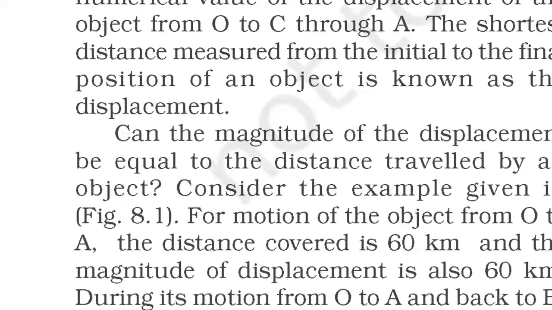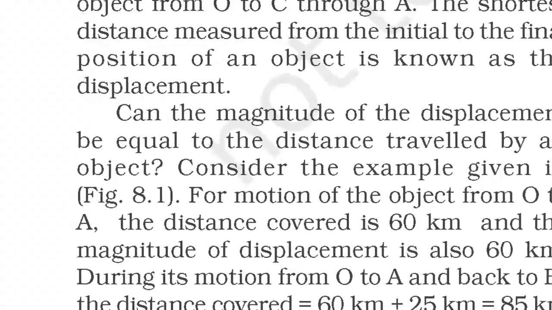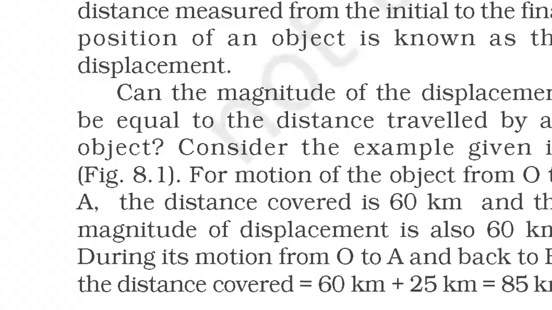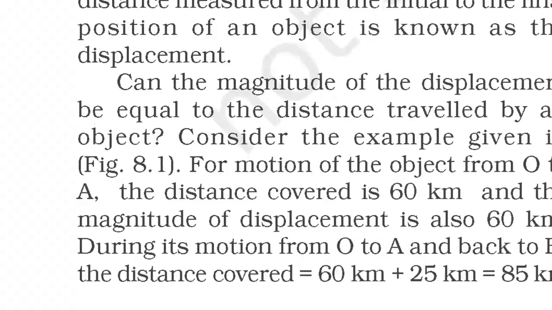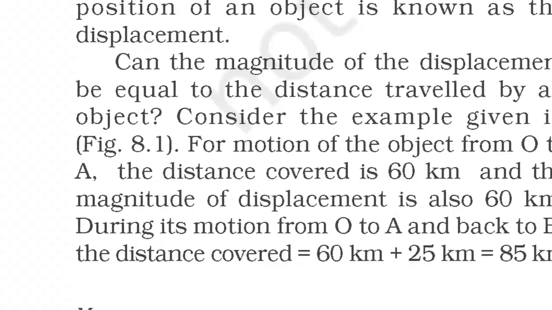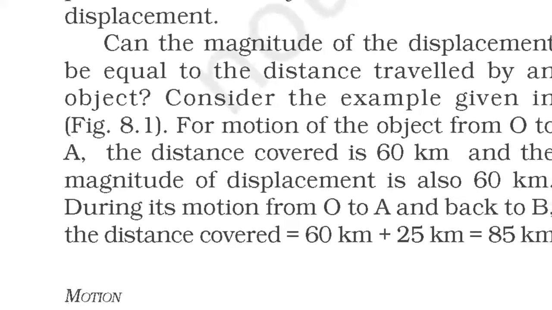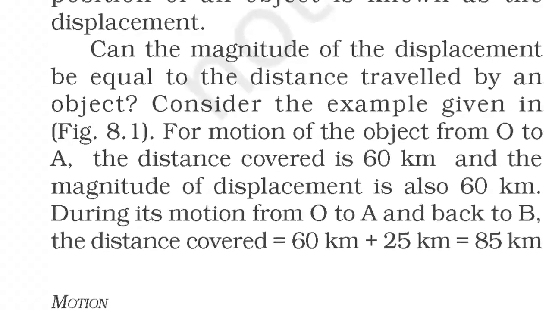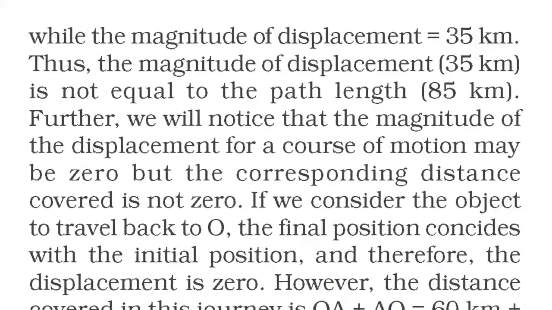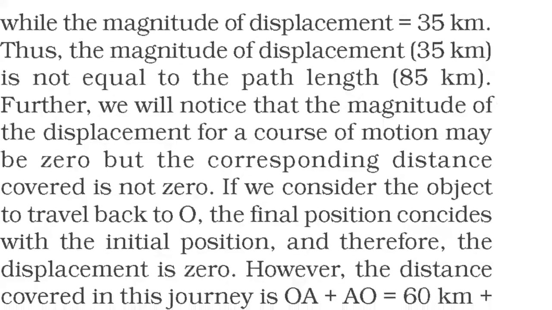Consider the example given in Fig 8.1. For motion of the object from O to A, the distance covered is 60 km and the magnitude of displacement is also 60 km. During its motion from O to A and back to B, the distance covered equals 60 km plus 25 km equals 85 km, while the magnitude of displacement equals 35 km.